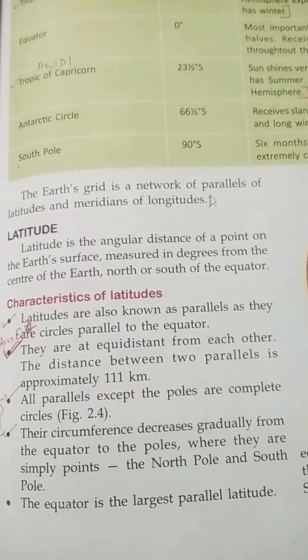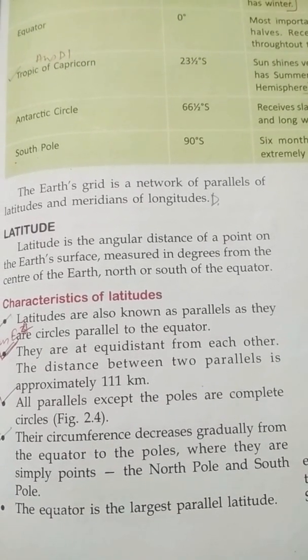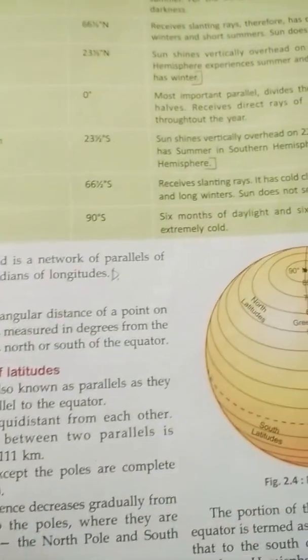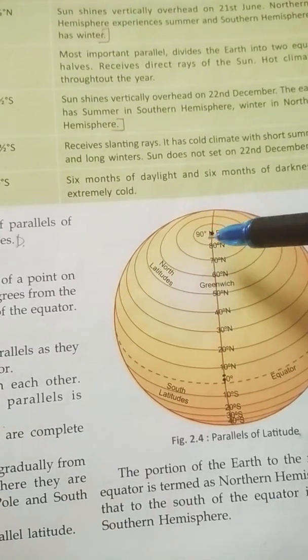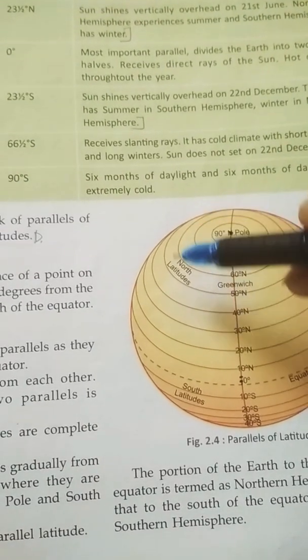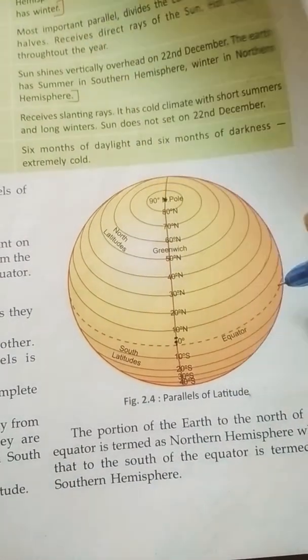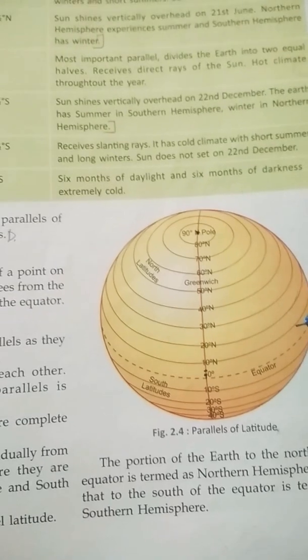Next, their circumference decreases gradually from the equator to the poles, where they are simply points, the North Pole and South Pole. Here again they are telling you that the circumference covered by each circle decreases as they come towards the pole. See this circle? It is lesser than the outer circle, which is bigger, then again a bigger one, and the equator is the biggest complete circle. Next, the equator is the largest parallel of latitude, and as I told you, since it is on the bulging point of the Earth, it is the largest of the latitudes.